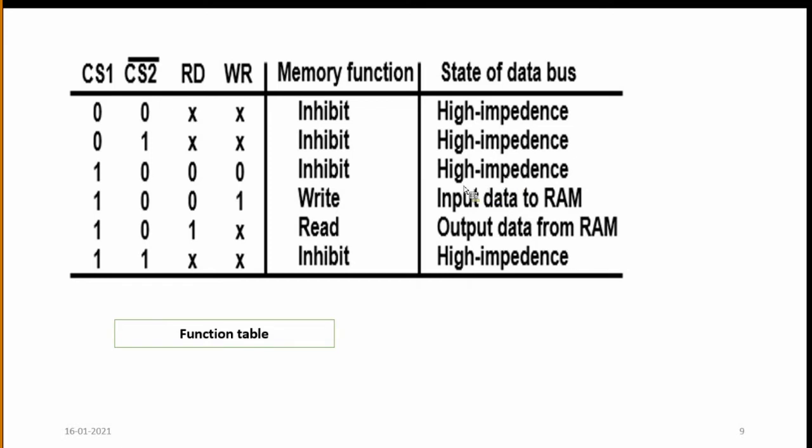For read and write, 0 and 1 is write, which is input data to the RAM, and 1 and X is read, which is output data from the RAM.